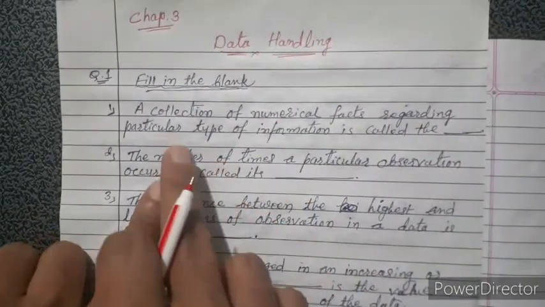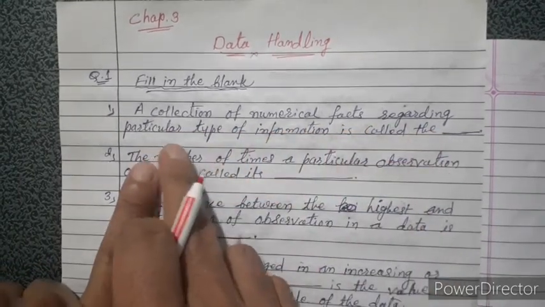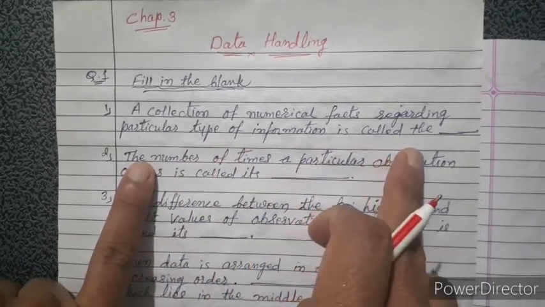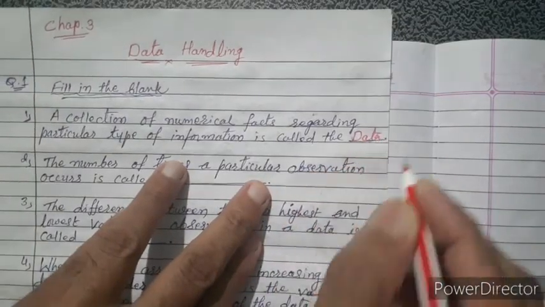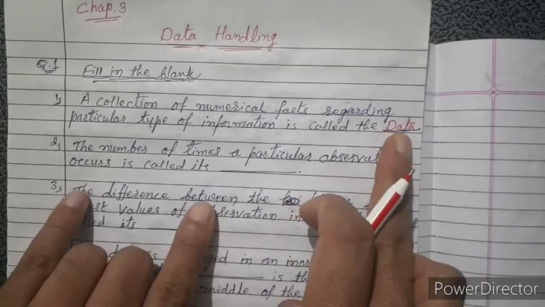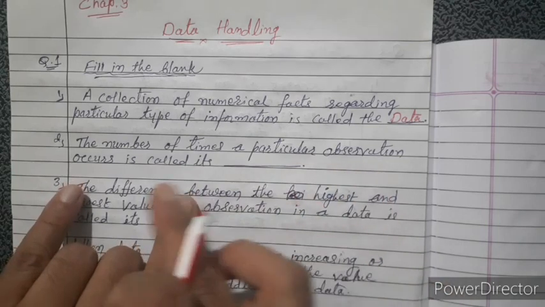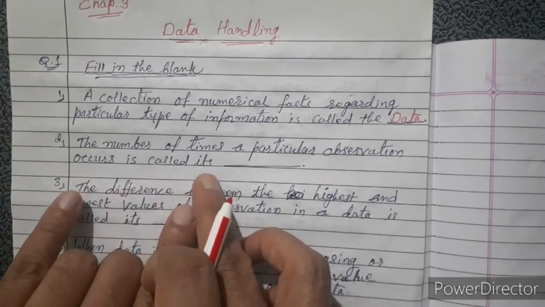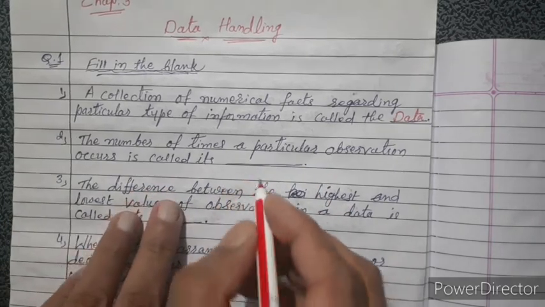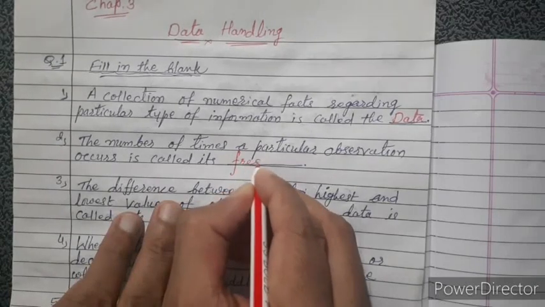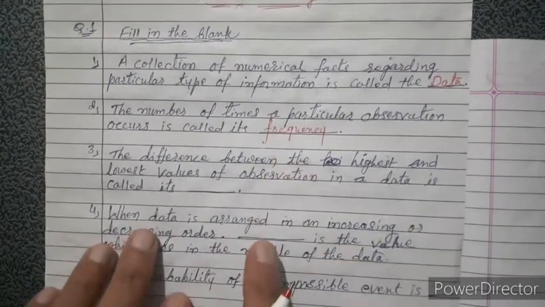Let me fill it. The collection of numerical facts regarding a particular type of information is called data. If we collect the information in numerical form, that is called data. The number of times a particular observation occurs is called its frequency. How many times the particular observation comes, that is called frequency of that observation.